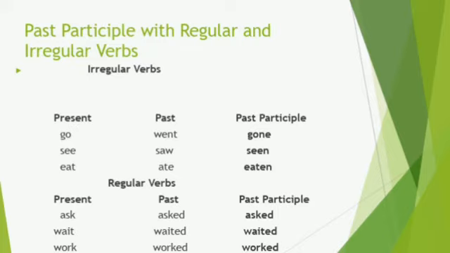In third place, we have wait that changed to waited in past and changed to waited in past participle. We add ed in past and in past participle. In fourth place, we have open in present that changed to opened in past, that changed to opened in past participle. Remember, all the irregular verbs don't change.